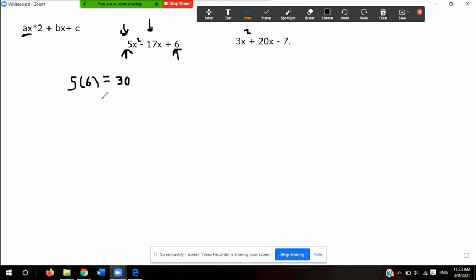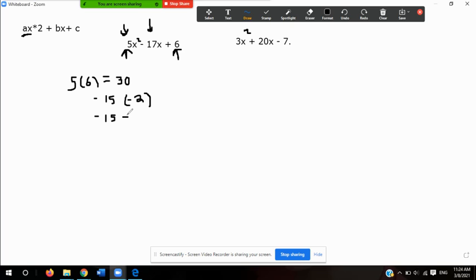So 5 times 6 is out of the question. So that leaves me with 15 and 2. Now I know that 15 times 2 is positive 30, but if I add 15 plus 2, I get 17, but I need them to be negative 17. So what I would do is use negative 15 and negative 2. Because negative 15 times negative 2 is positive 30, and negative 15 plus negative 2